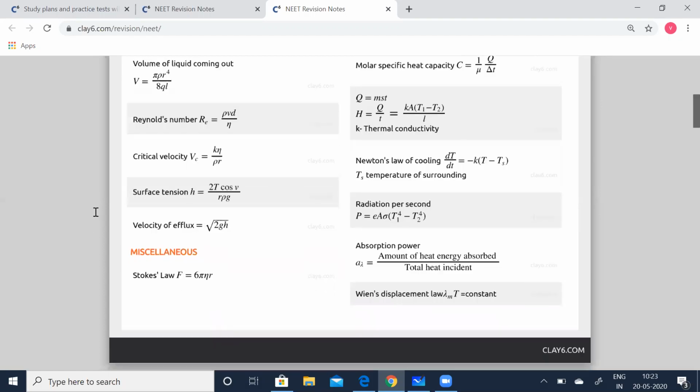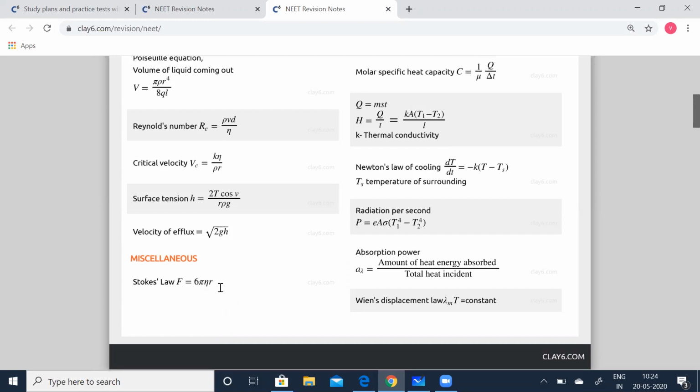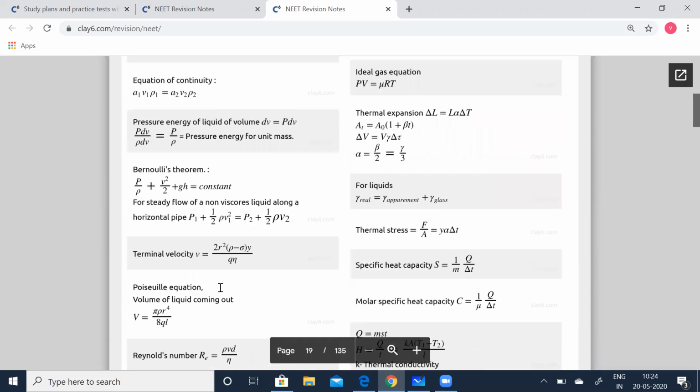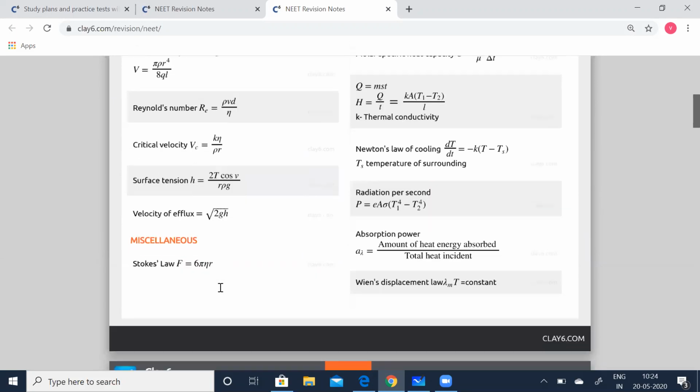Surface tension, h, this is also a very important formula. You can come across many problems related to surface tension. So h is equal to 2T cos theta by R rho G, where theta is the angle of contact, T is the surface tension, R is the radius of the capillary tube, rho is the density of the liquid, and G is the acceleration due to gravity. Velocity of efflux is given by root of 2GH. Stokes law, F is equal to 6 pi eta R v. So these are the important formulas you'll have to remember.